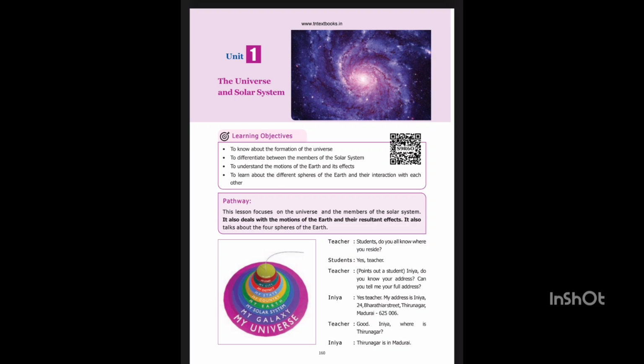Do you know? The study of the universe is called cosmology. The term cosmos is derived from the Greek word kosmos. Hierarchy of the universe: universe, galaxy, solar system, planets, satellites. Do you know? A light year is the distance traveled by light in a year. Light travels at a velocity of 3 lakh km per second. Sound travels at a speed of 330 meters per second.